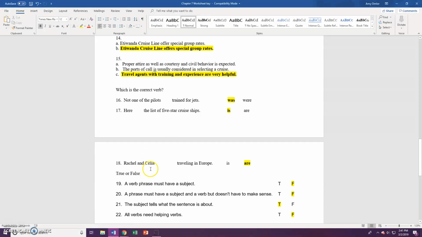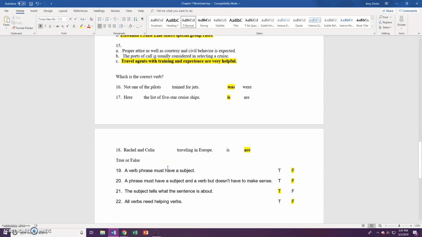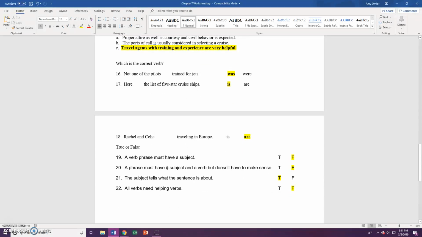Rachel and Celia are traveling in Europe. Okay, we have two subjects, therefore we need a plural verb, which is are. True or false? A verb phrase must have a subject. That is false. That's why it's a phrase and not a sentence. Number 20, a phrase must have a subject and a verb, but it does not have to make sense. That is false. A phrase does not have to have a subject or a verb. You can have a prepositional phrase like up the hill, down the hill, something like that.